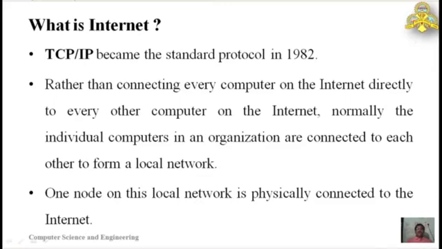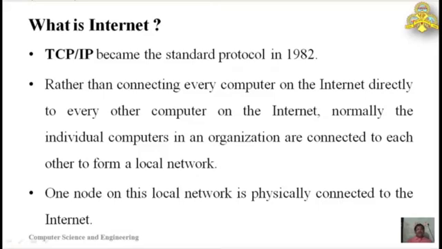In the internet, every computer is not directly connected to the internet. Usually, in one area, a local area network is made, and one of the computers or one of the nodes in that local network is physically connected to the internet.